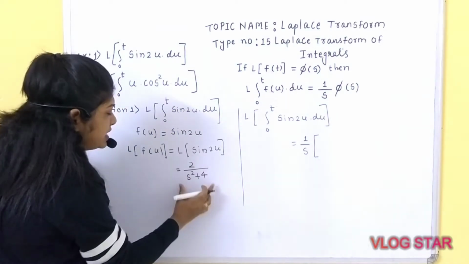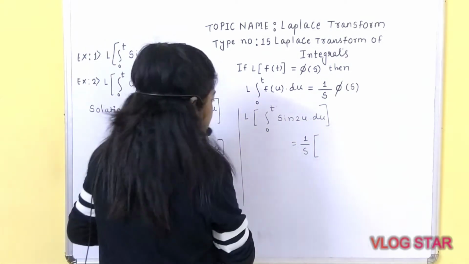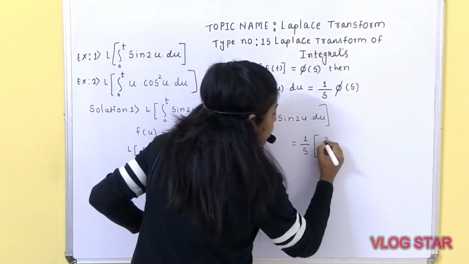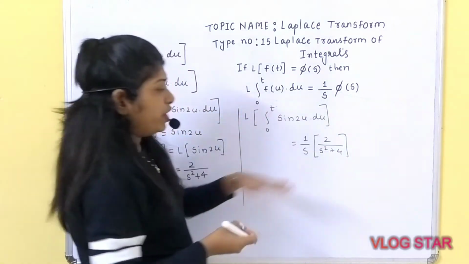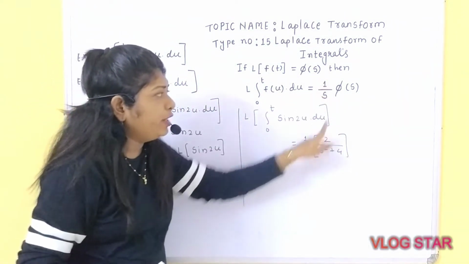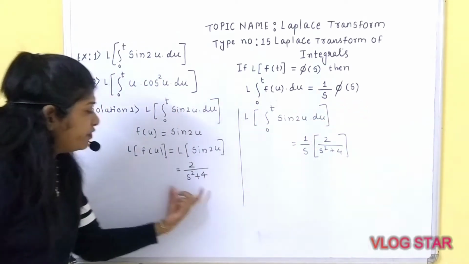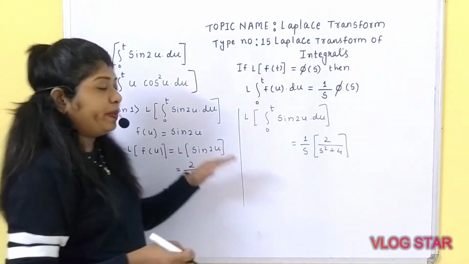What is phi of s? Laplace of f of u, which is nothing but equal to 2 upon s square plus 4. So 1 upon s into phi of s in this case is nothing but equal to 2 upon s square plus 4.